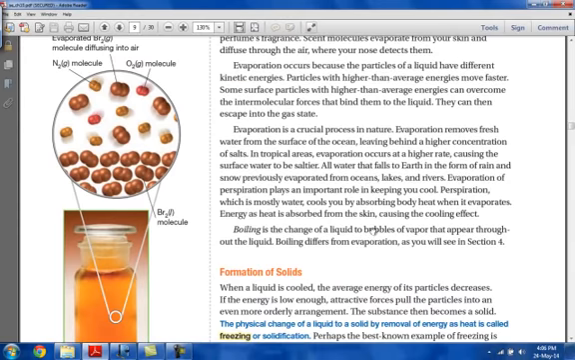The second form of vaporization is boiling. Boiling occurs throughout the liquid, not only at the surface.